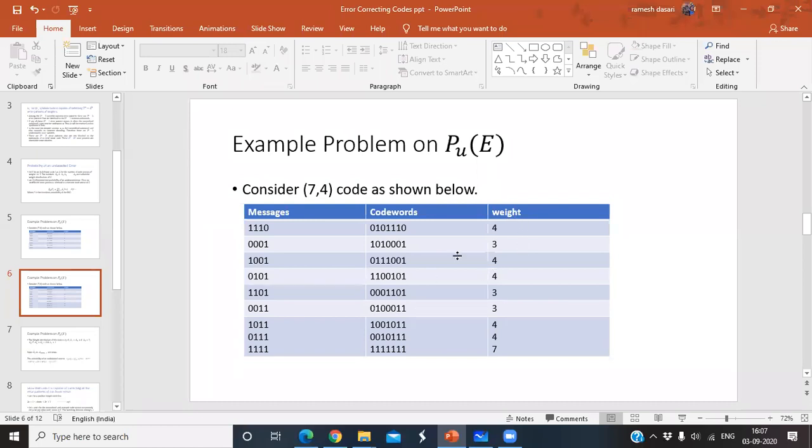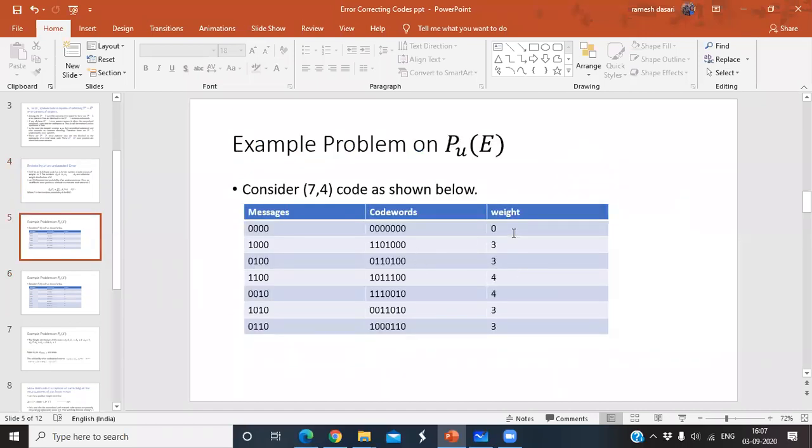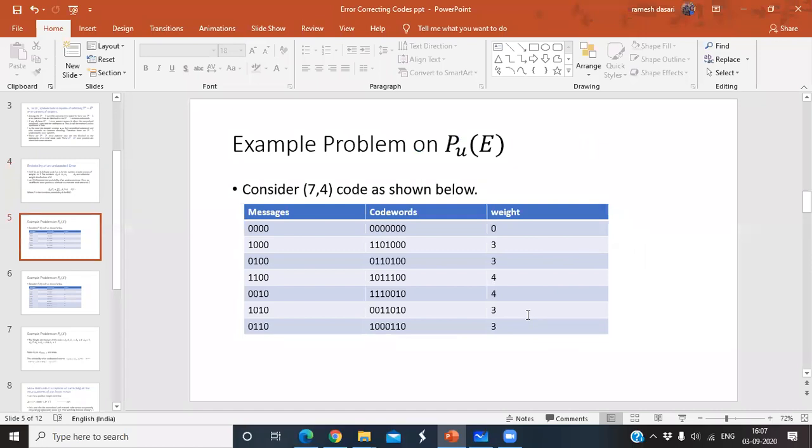Now coming to weights. So the number of non-zero elements. The all-zero code word has weight 0, and this weight is 3, and 3, 4, 4, 3, 3 like that. Now tell me, how many code words have weight 0? Suppose the weight distribution A_i, with i equal to 0: the code word having weight 0 is A_0.